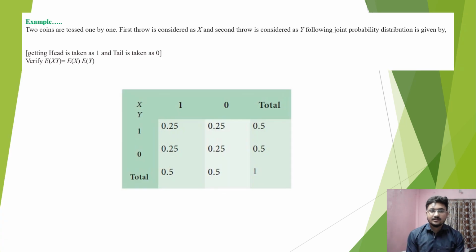So let us continue with an example to understand this probability theorem much better. This example states that two coins are tossed one by one. The first throw is considered as x and the second throw is considered as y. The following joint probability distribution is given, where getting head is taken as 1, whereas getting tail is taken as 0.